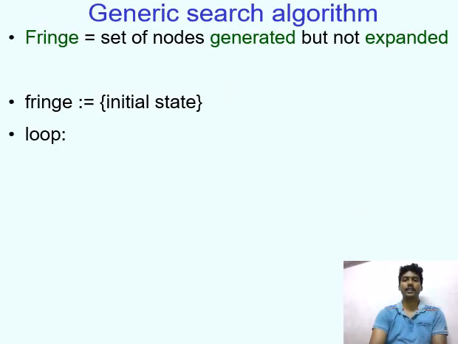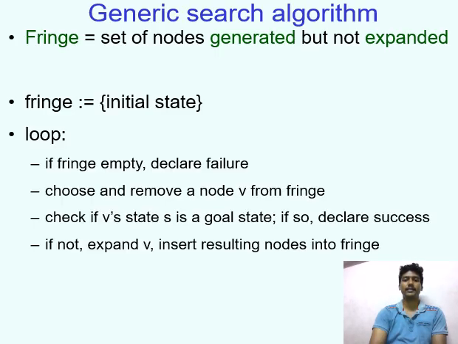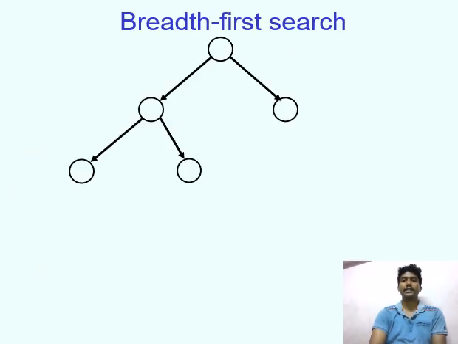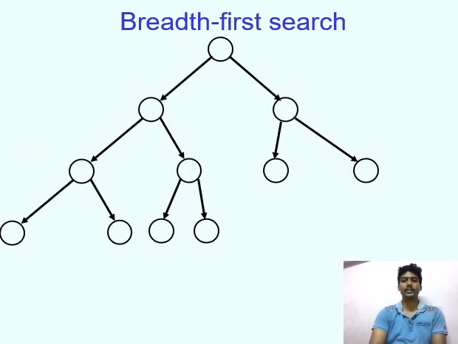Generic search algorithm. The fringe is the set of nodes generated but not expanded. Uninformed search: given a state, we also know whether it is a goal state or not. We cannot say one non-goal state looks better than another non-goal state. We can only traverse the state space blindly in hope of somehow hitting a goal state. This is a sample diagram of breadth first search.